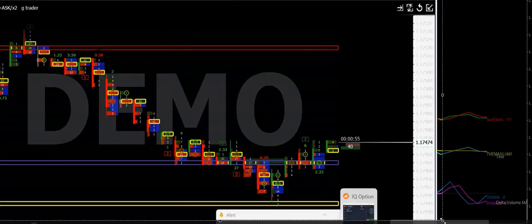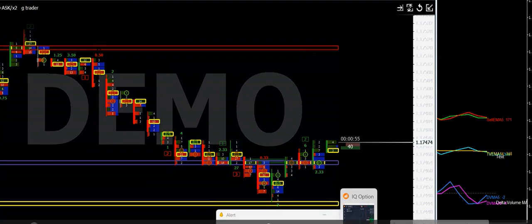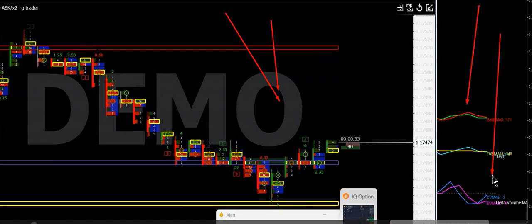Here you can see this is the U cluster window and this is my newly developed indicators window, and we will get the signal in the U cluster and the confirmation in this window from my newly developed indicator.